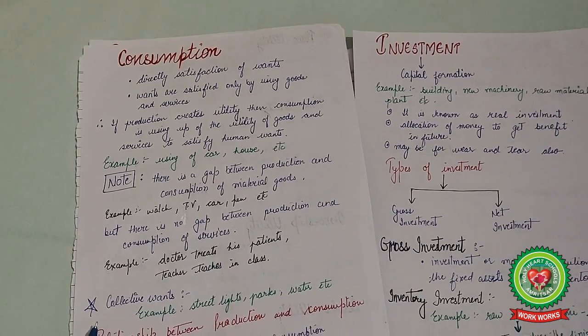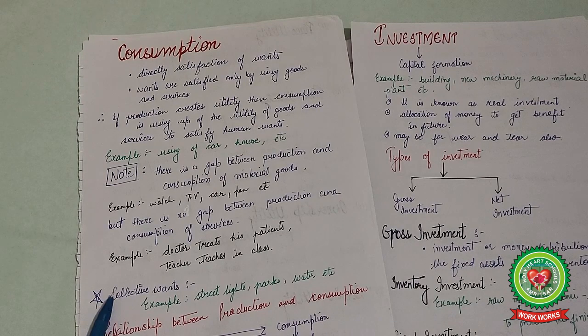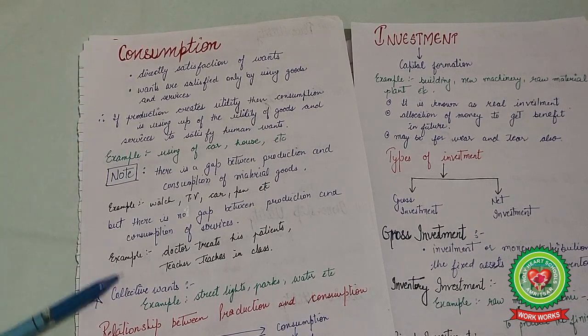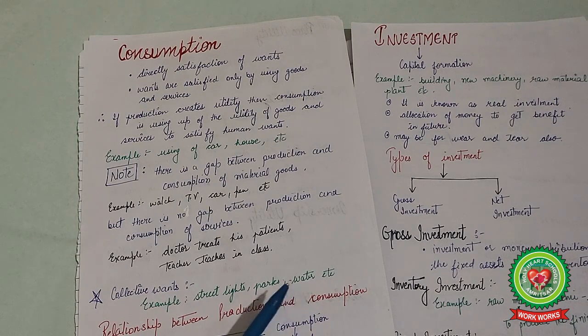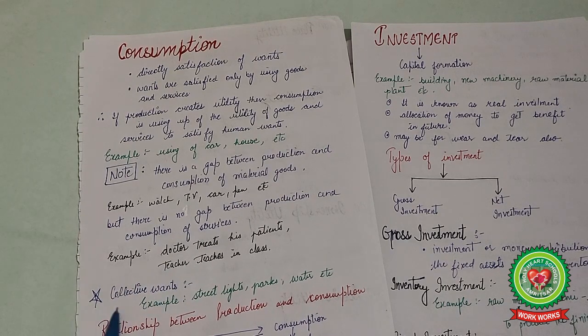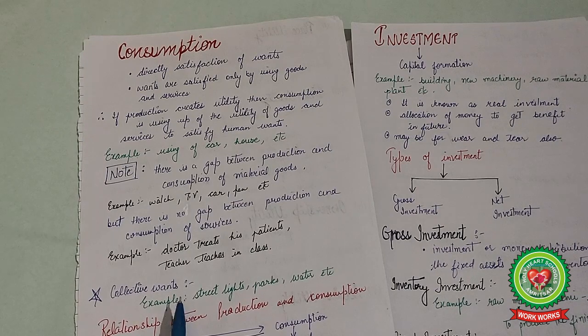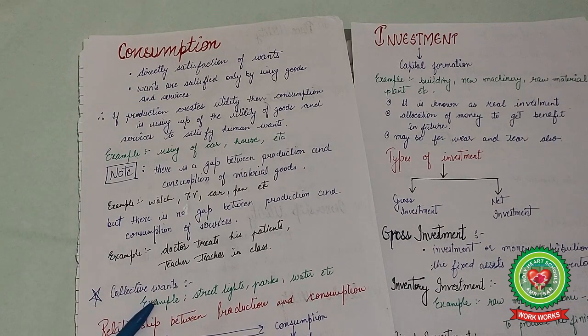The next point is collective wants. There are some wants that are used collectively in society. It is also known as consumption. Like street lights, parks, water facilities, or sanitation facilities are covered under the term collective wants. These satisfy human wants, but they are collectively used by society. Then it is also known as consumption.